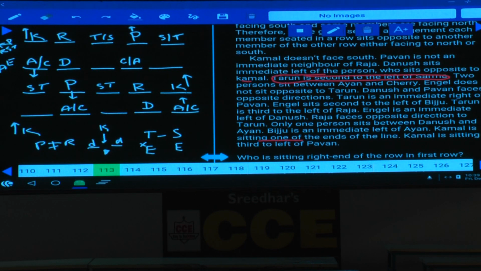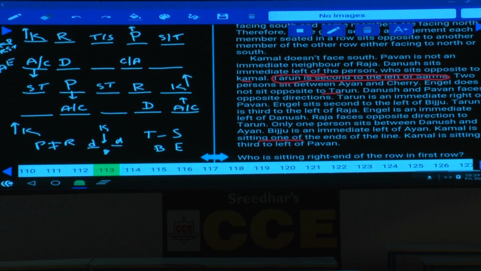If S and E are opposite to each other, then who is the person left over here? B and T are opposite to each other. Are you following? Now B and T are opposite, S and E are opposite. Then E does not sit opposite to Tarun. Dhanush and Pawan are facing opposite directions.